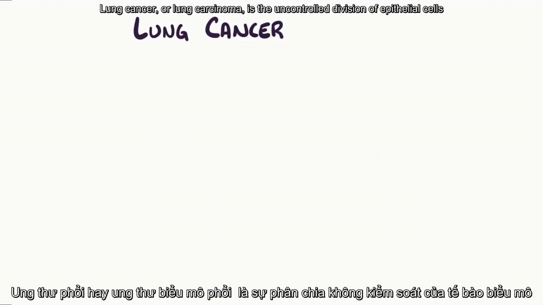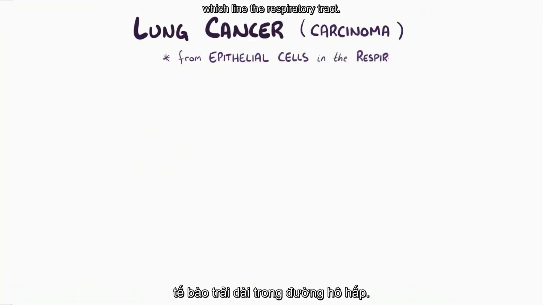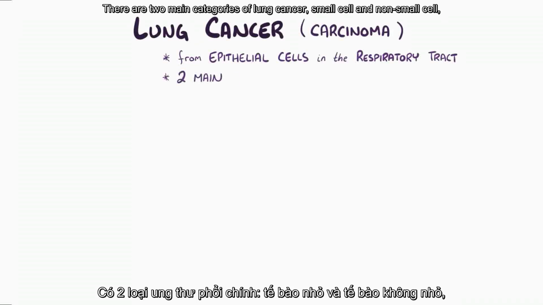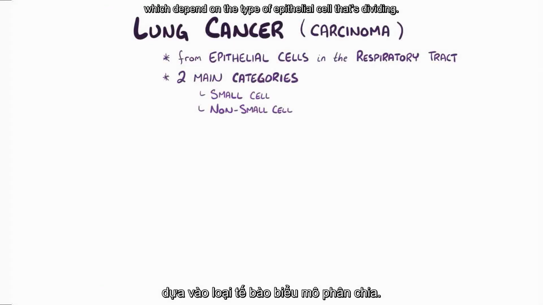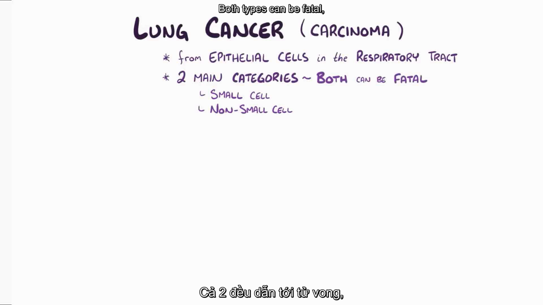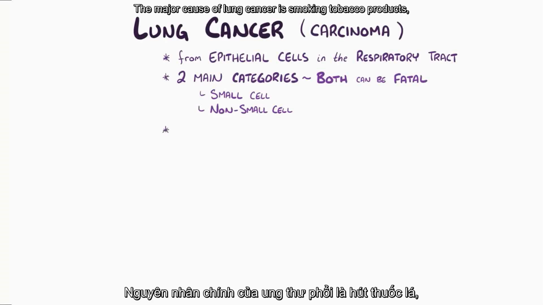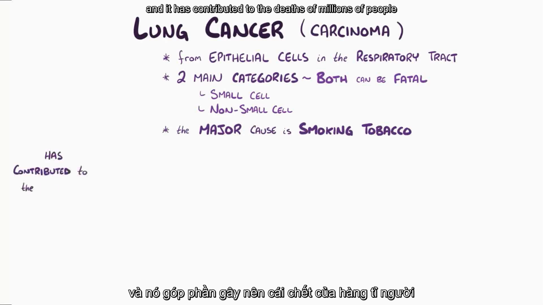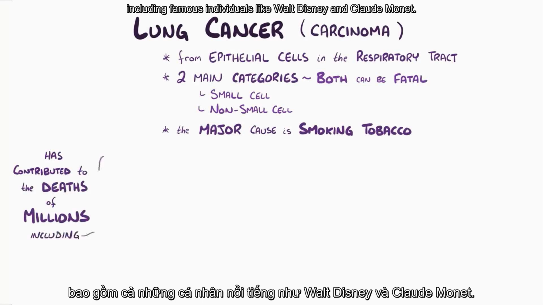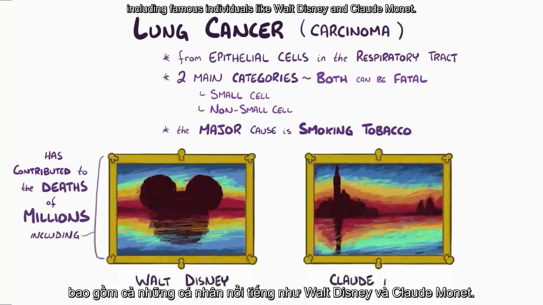Lung cancer, or lung carcinoma, is the uncontrolled division of epithelial cells which line the respiratory tract. There are two main categories of lung cancer: small cell and non-small cell, which depend on the type of epithelial cell that's dividing. Both types can be fatal, especially if the cancerous cells aggressively spread and establish secondary sites of cancer in other tissues. The major cause of lung cancer is smoking tobacco products, and it's contributed to the deaths of millions of people, including famous individuals like Walt Disney and Claude Monet.